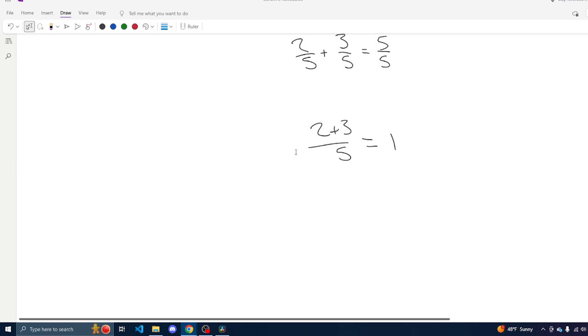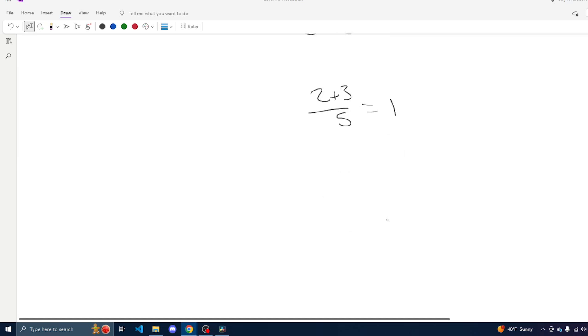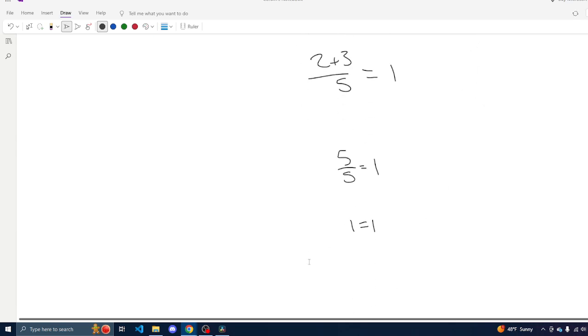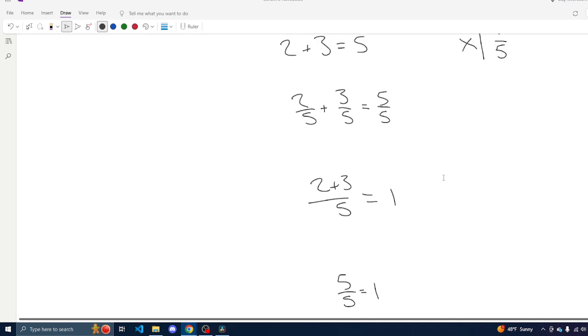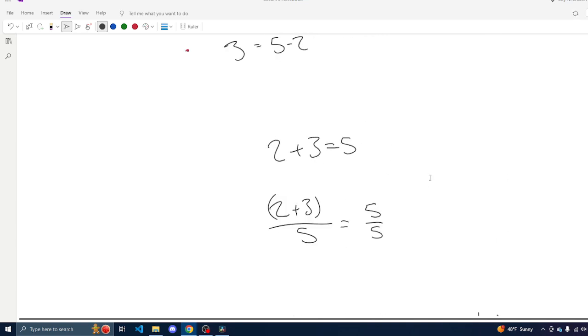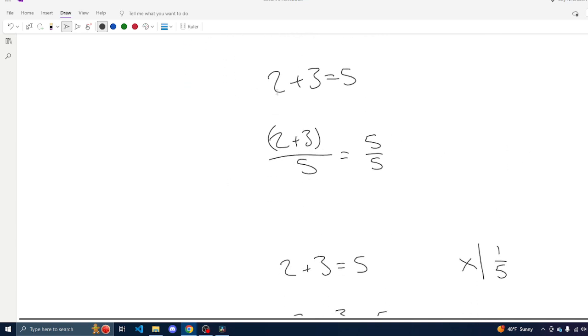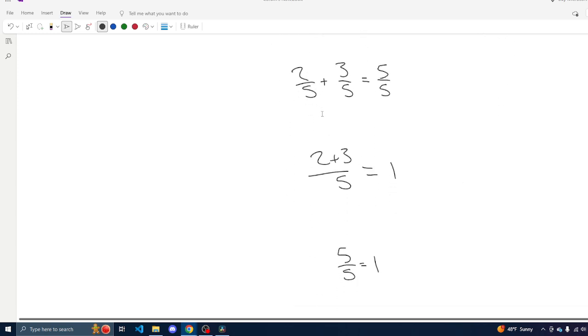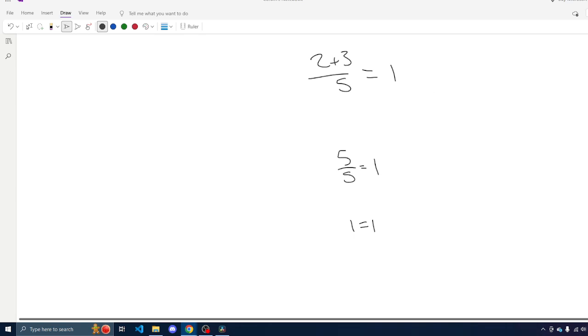Now we can go ahead and simplify this further. We know that 2 plus 3 is 5, so we have 5 over 5 equals 1, and 5 divided by 5 is 1. So we have verified that this manipulation technique will lead to an equation that is verifiably true, meaning that this is okay to do, and that 1 equals 1 is an equivalent expression to 5 equals 5, or 2 plus 3 equals 5 is an equivalent equation to 2 plus 3 over 5 equals 1.